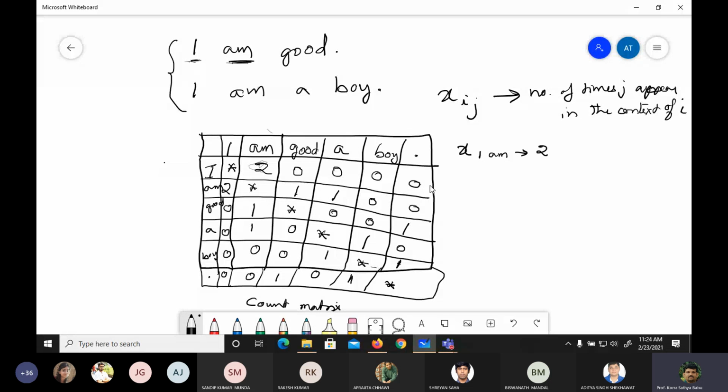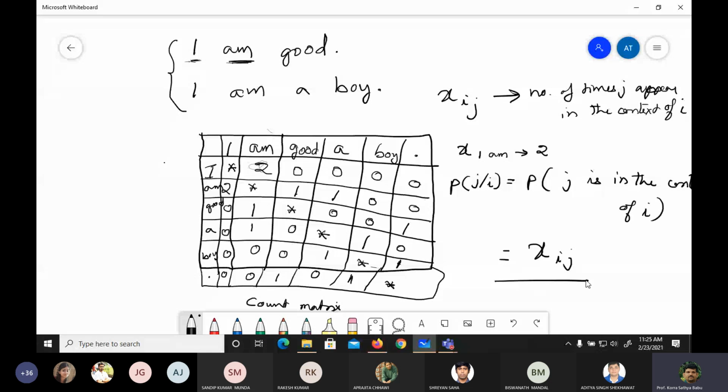the probability of j given i. This is nothing but the probability of j being in the context of i. This is what we are interested in. So how can you give an equation for that? It is Xij divided by Xi.